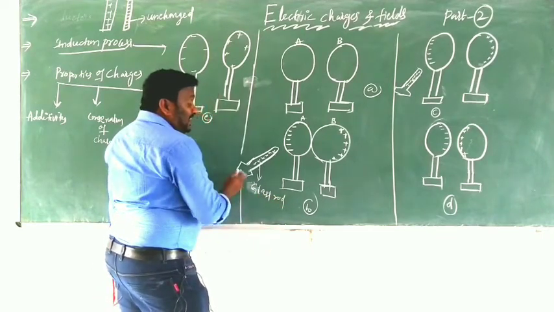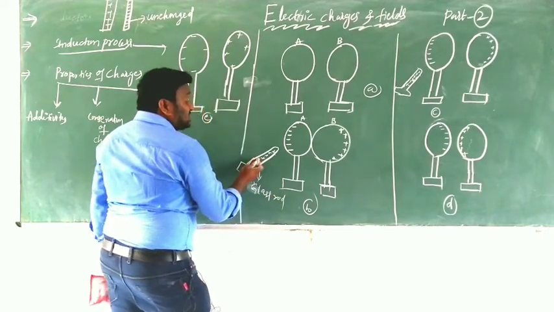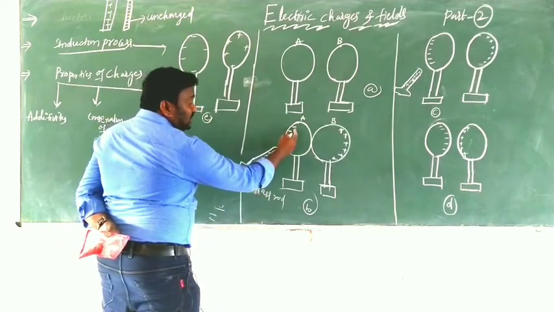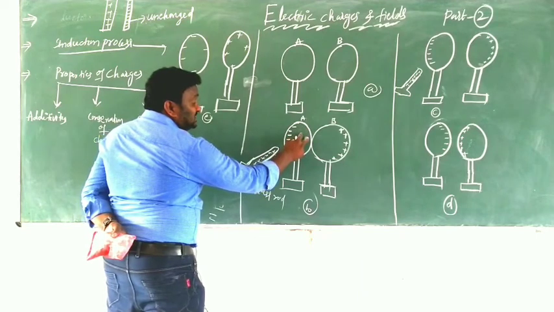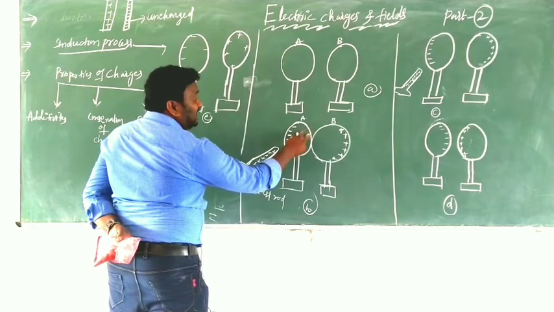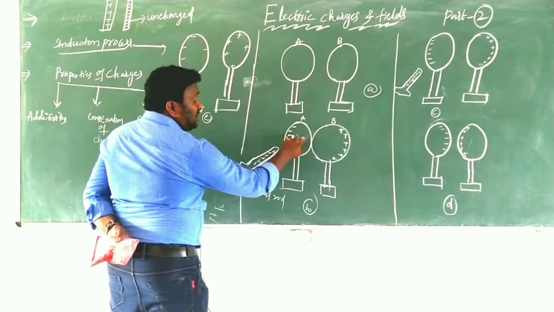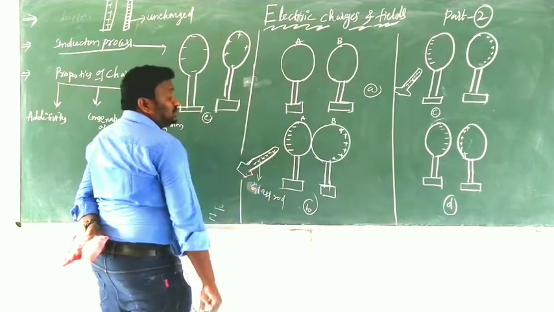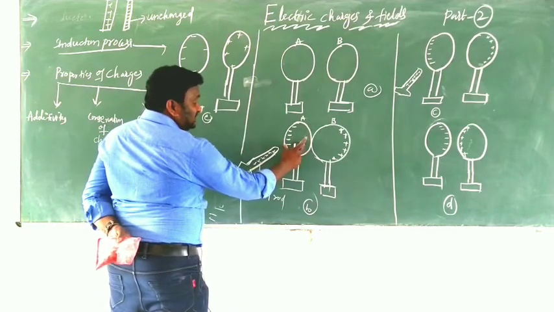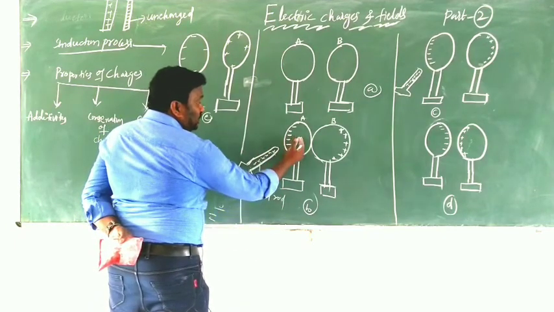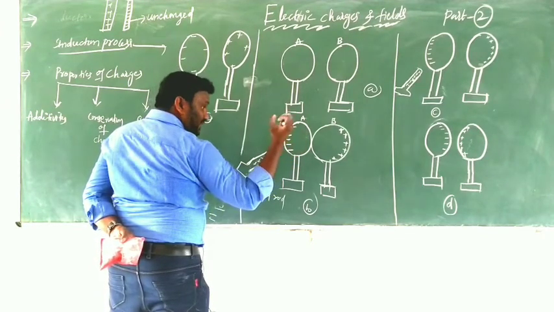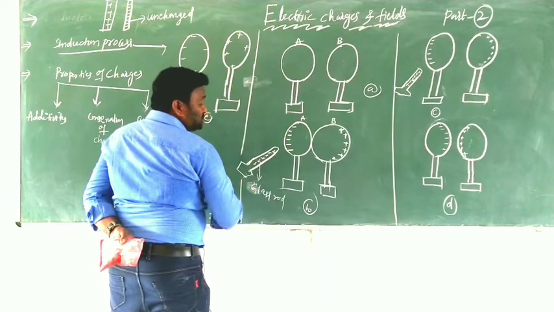So while we bring the positive glass rod to A, what do you observe? Some of the electrons in sphere A, or conductor A, are attracted towards the positive charge. Already A has electrons, and some of those electrons are attracted towards the glass rod.